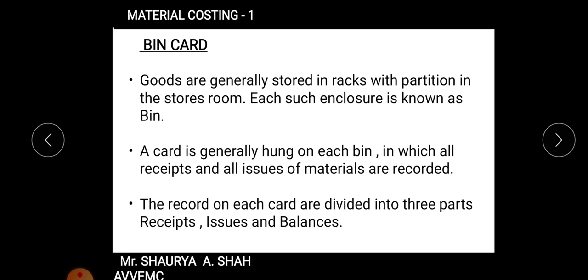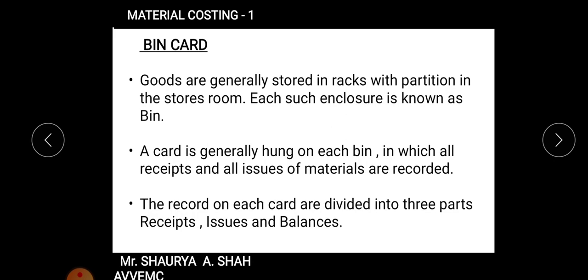So for classifying and knowing the quantity of each type of material, a card is used. That is known as bin card. Each such enclosure has a bin card. A card is generally hung on each bin. What do you mean by bin, students? It is a kind of basket or box in which those materials are kept, and in the card all the receipts and all the issues of materials are recorded.